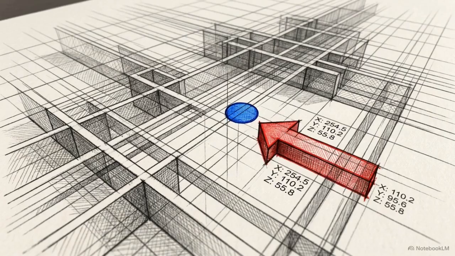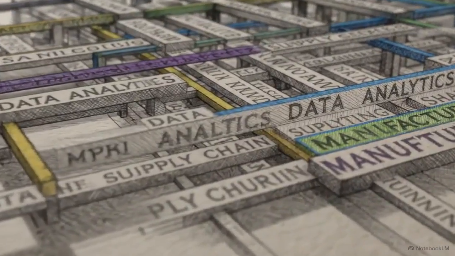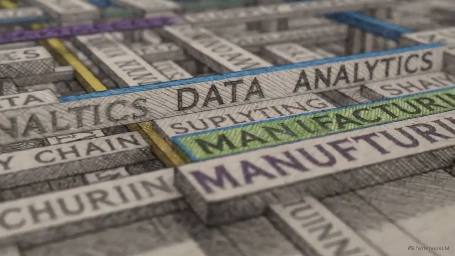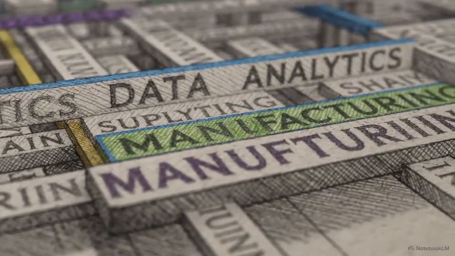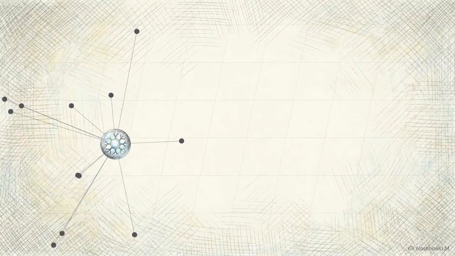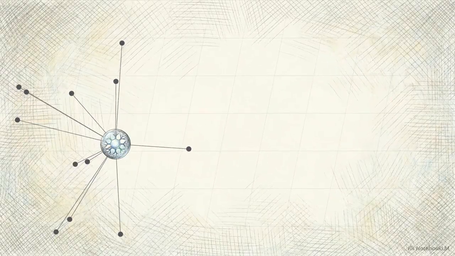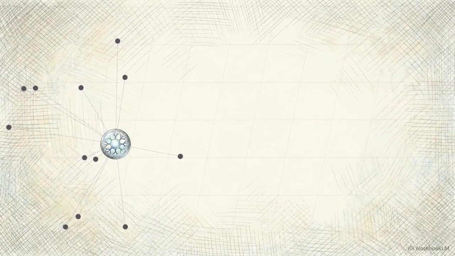Beyond the structure of individual passages, you have to consider semantic co-occurrence. In an AI's vector space, the meaning of a concept is literally defined by its location. Language models do not read words. They process statistical clusters of concepts that frequently appear together across vast training data. This vector map shows how a brand's semantic neighborhood dictates authority. If your topic co-occurs with generic terms, the model places you in a low-value cluster.